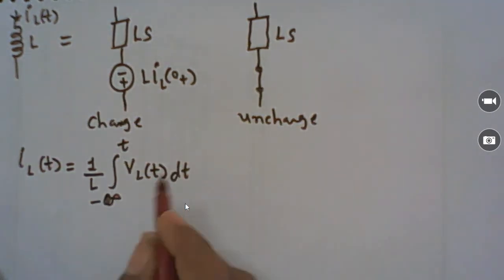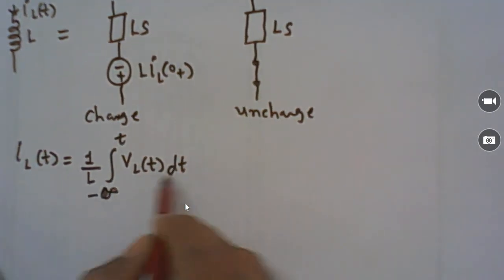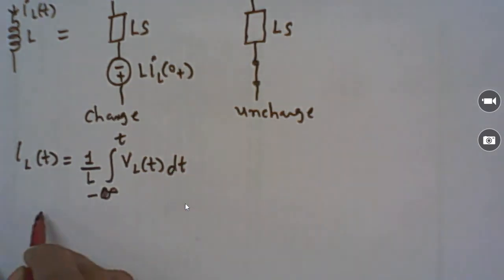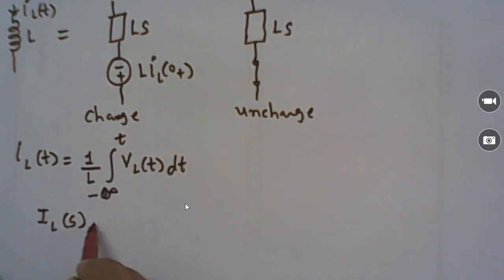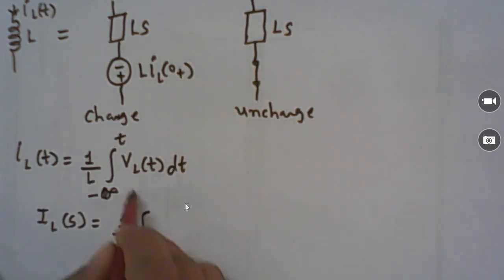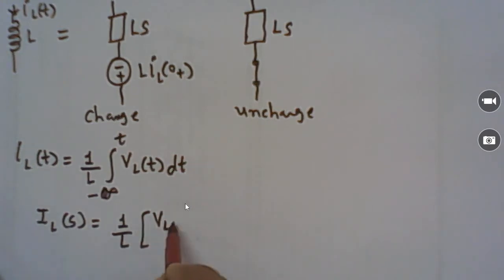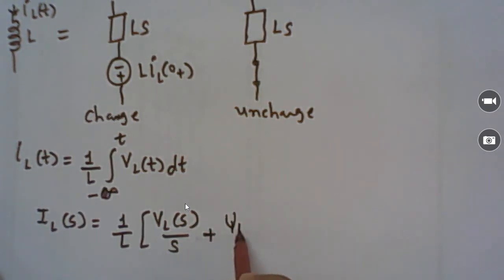In the S domain we can write the current passing through the inductor, IL(s), as equal to 1 upon L times VL(s) divided by s, plus the flux term divided by s.